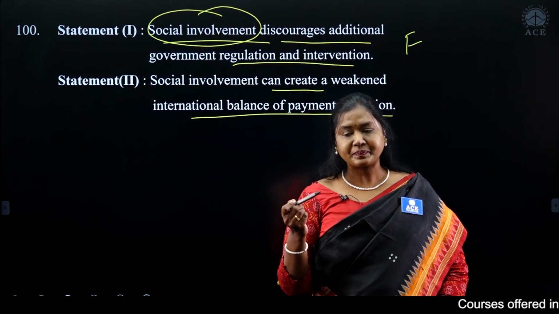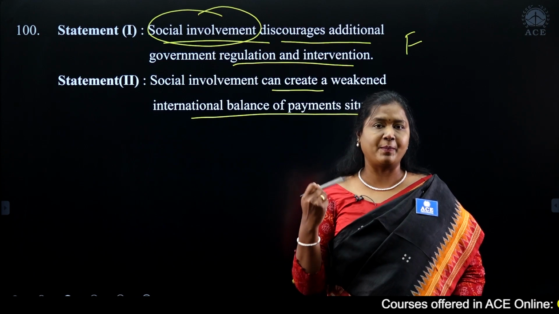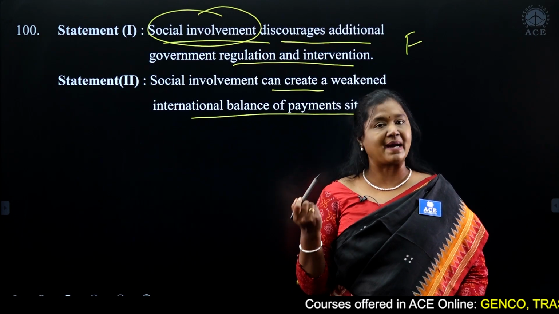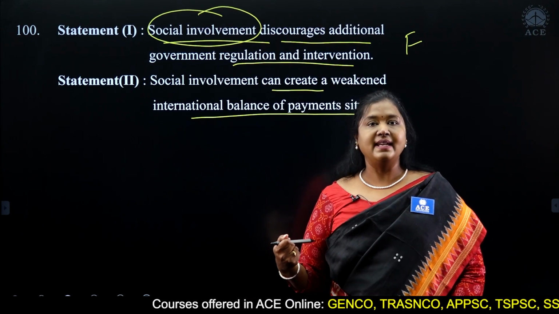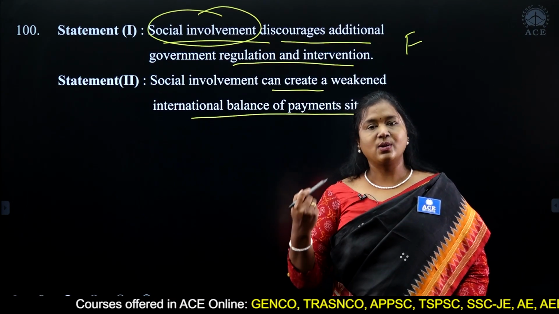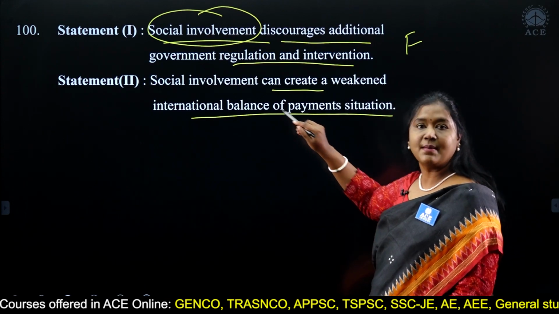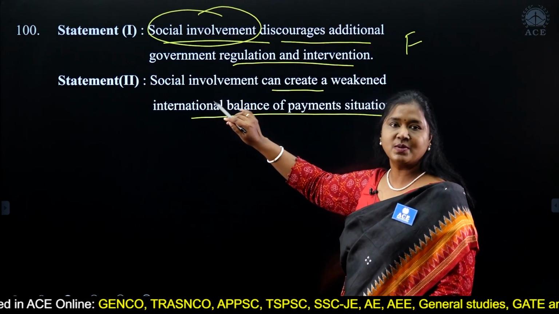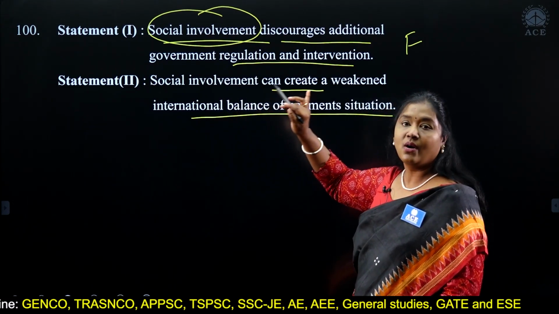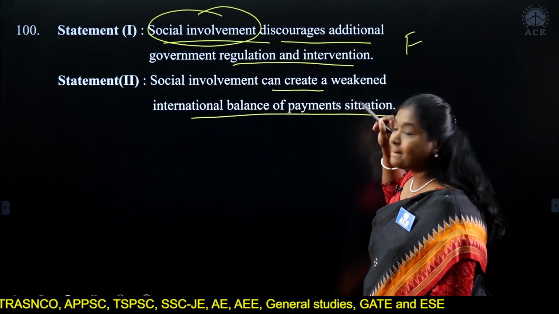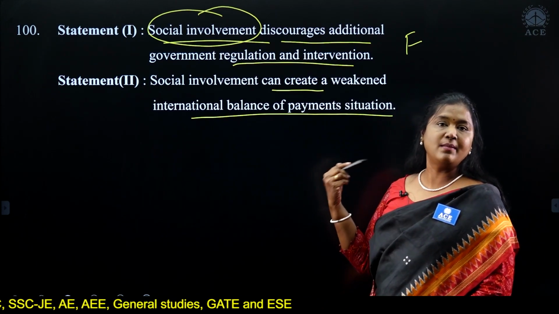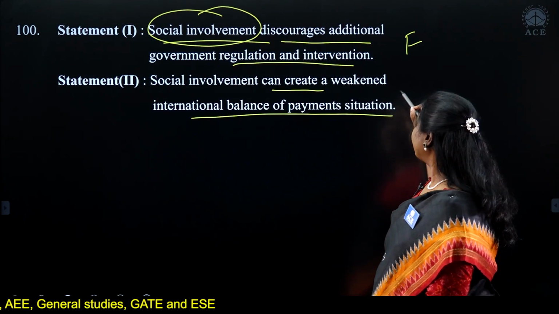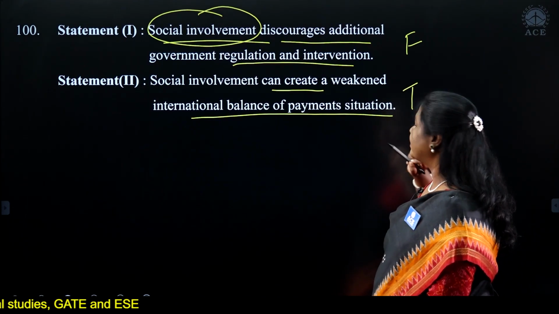Like recently, there was this negative propaganda about Hyundai Motors in Pakistan, and that created an impact in India. Okay, so we see that when individuals or any other organizations or institutions get involved, they can create an impact on imports and exports. So therefore, statement 2 is true.